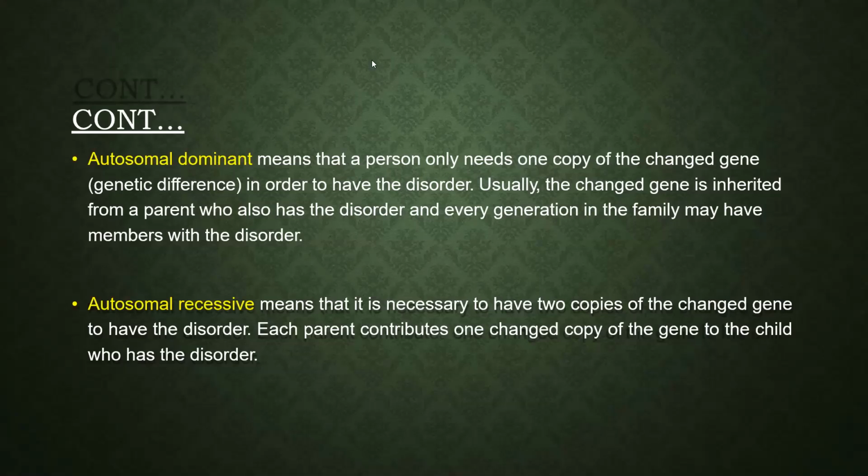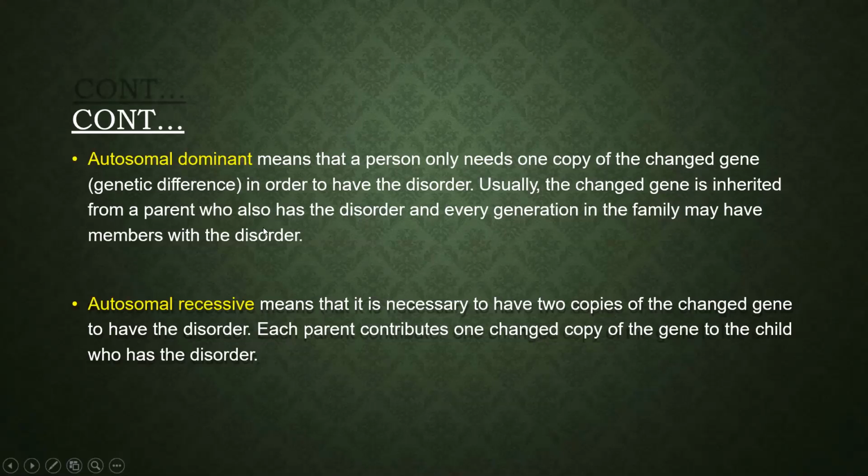Dominant means that a person only needs one copy of the changed gene in order to have the disorder. Usually the changed gene is inherited from a parent who has the disorder, and every generation in the family has the disorder. If a disease is dominant, all the progenies, all the generations will get the disease. Recessive means two copies should be there, otherwise the disease will not be there. That means it should be in the recessive condition.